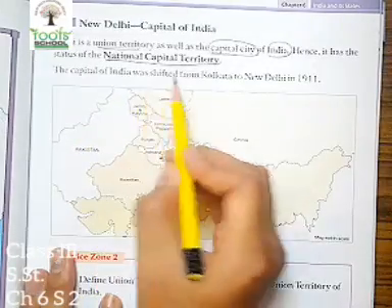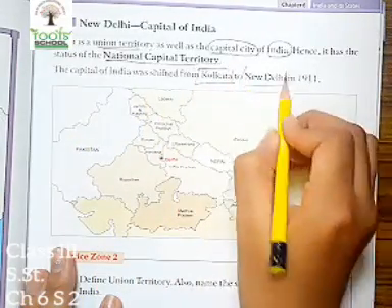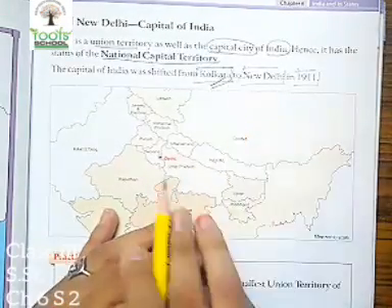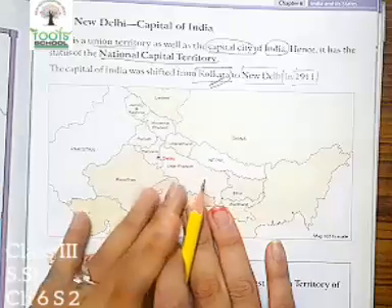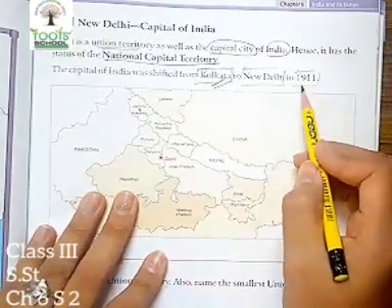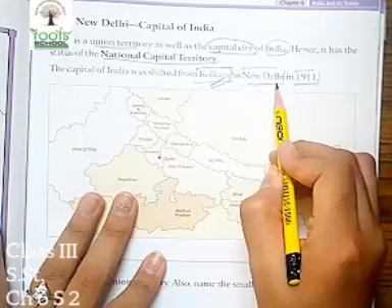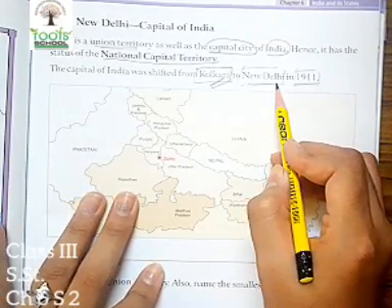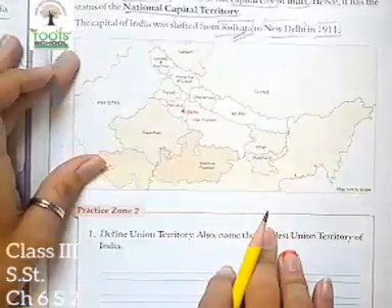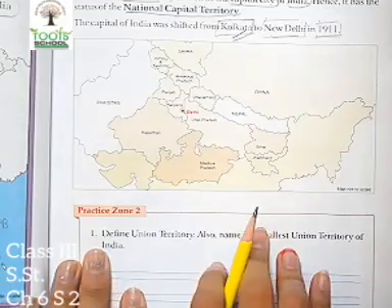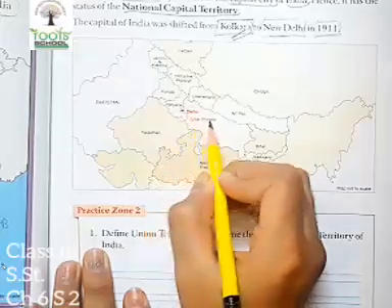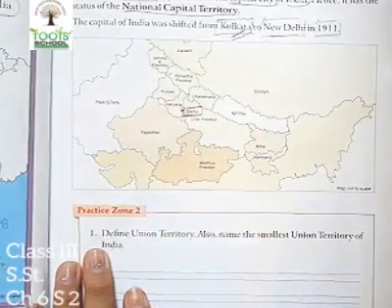The capital of India was shifted from Kolkata to New Delhi in 1911. So earlier, Kolkata, which was known as Calcutta before, was the capital of the entire country India. But in 1911, it was shifted to New Delhi and New Delhi became the new capital of India. This is a small map given which tells you where Delhi lies. It lies in the central part of India and it is the national capital of India.